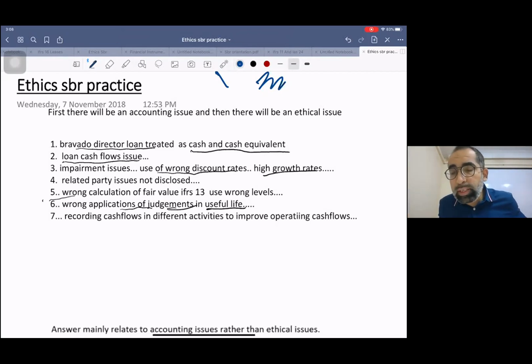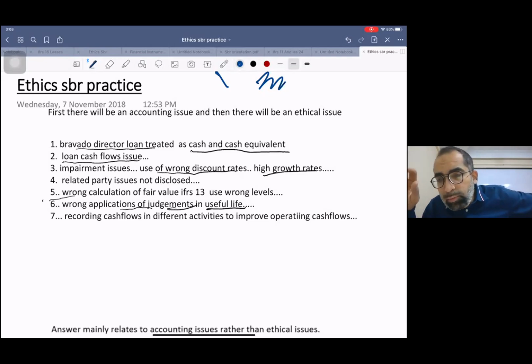So normally all CFOs try to increase the operating cash flows. Sometimes they shift cash flows from investing activities to operating activities. That's unethical, and it is not even allowed by IFRS.